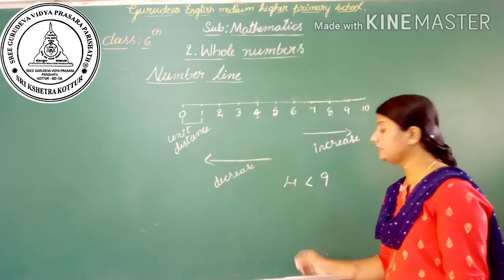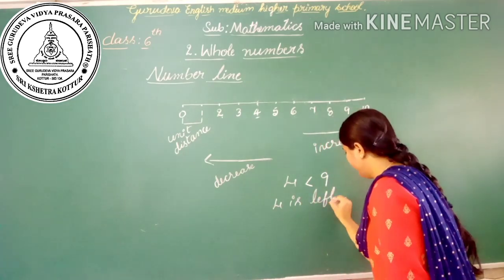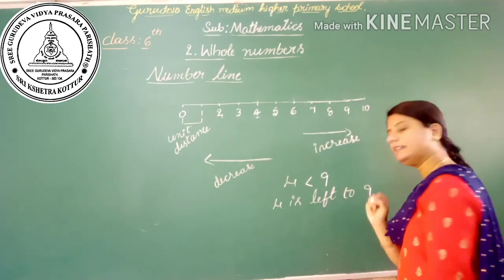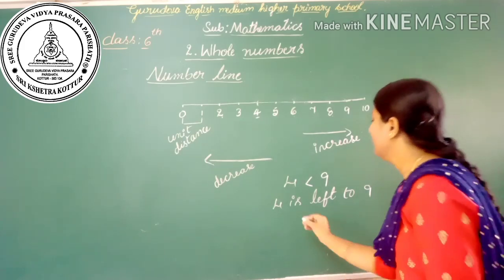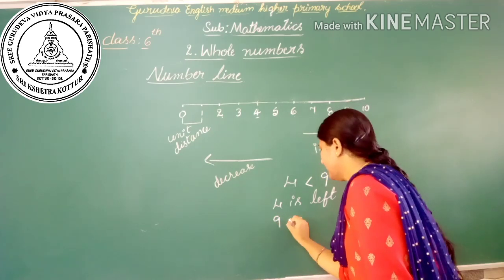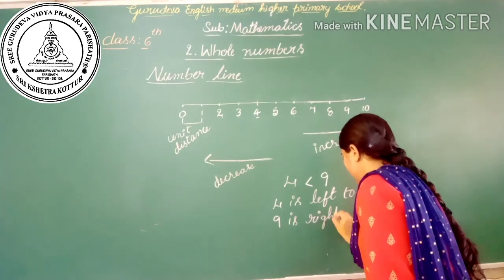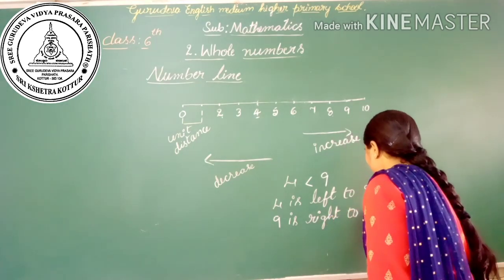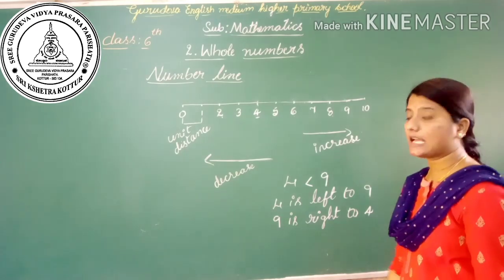So we can say that 4 is left to 9. Then next, we can also say that 9 is right to 4. Is it clear?